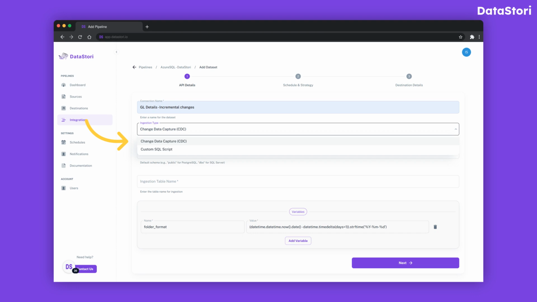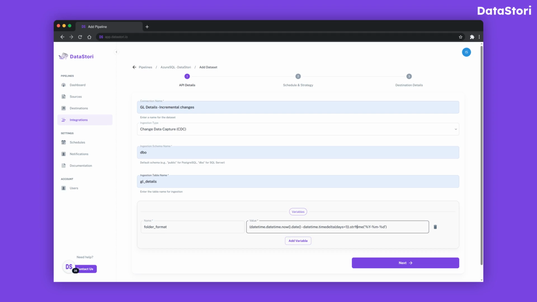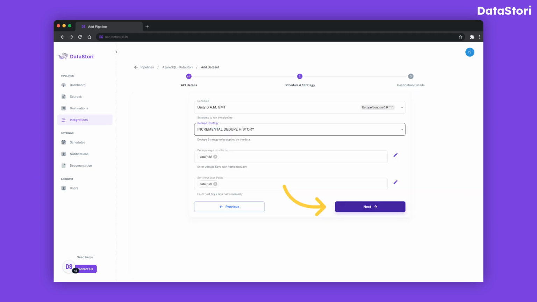Let's select CDC for this demo. Set the schema and the table name. Select your preferred schedule and deduplication key. While DataStori doesn't stream changes in real time via Kafka or other queues, you can configure the pipeline to run as frequently as every minute to capture updates at your desired interval.